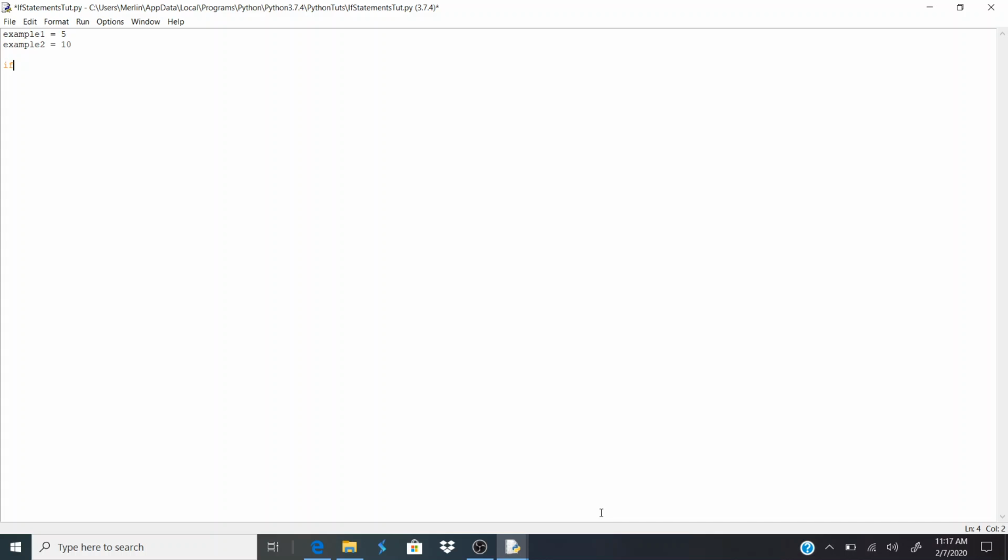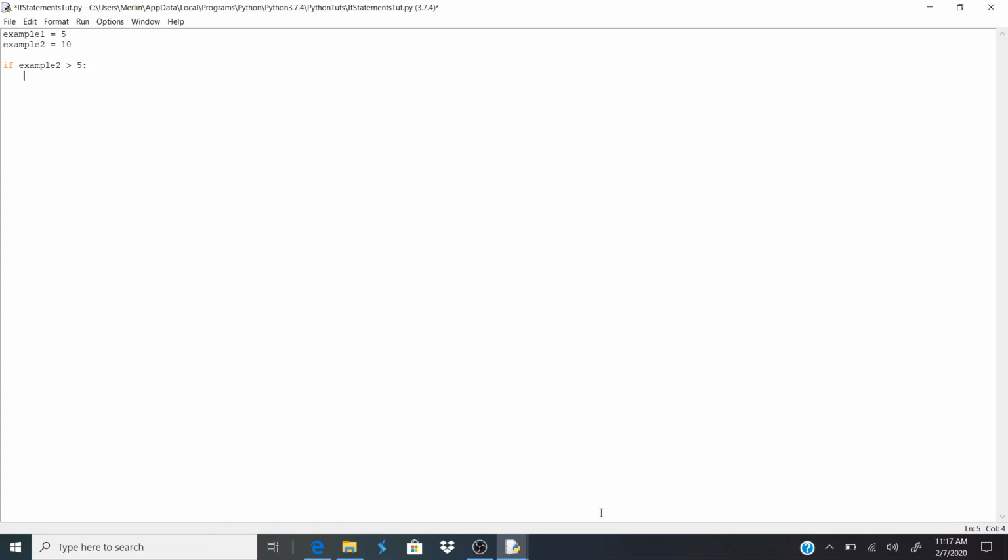But now comes the flow. So to start an if statement, you just write if, and then you write your Boolean statement or your conditional statement, right? So for example, if example 2 is greater than 5, okay, then you put a colon to separate your if statement from the commands you want to run if that if statement is true.